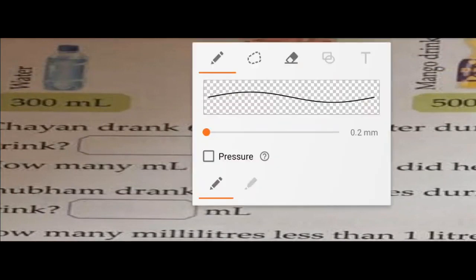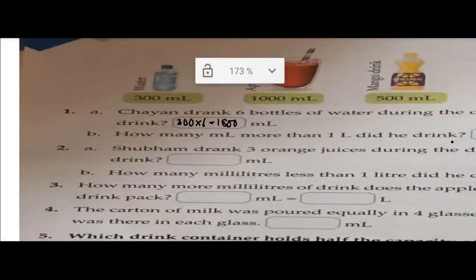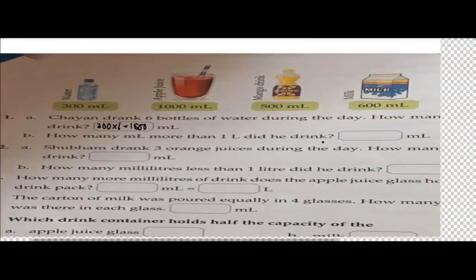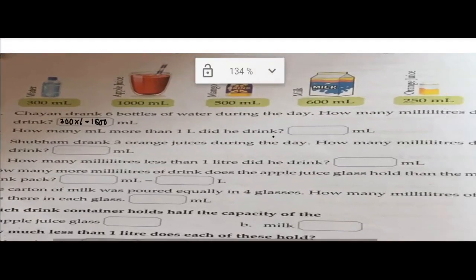So what will you write here? How much water he drank? You will not write directly the answer. You will write 300 into 6 equals 1800 ml. Okay. Now number B, how many milliliters more than 1 liter he drank? So you know that 1 liter equals 1000 ml. So when you subtract it, it will be 1800 minus 1000. So what will the answer be? The answer will be he drank 800 ml more water.